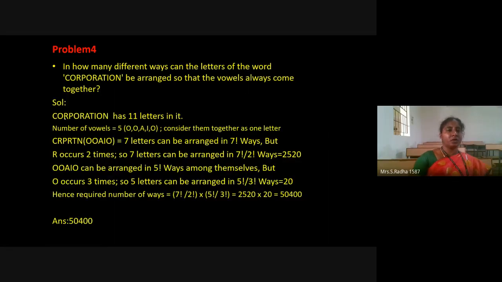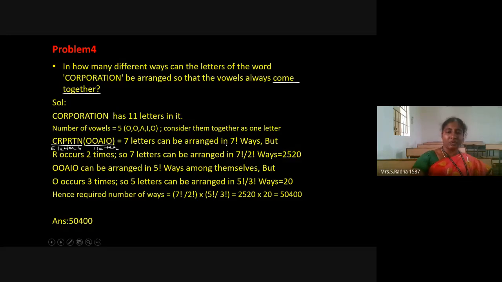If you see here, CORPORATION has 11 letters. If we separate the vowels, you can put them together either at the beginning or at the ending. So 5 letters are vowels, and the remaining 6 letters are consonants. We consider the complete vowels as 1 letter, and here we have 6 letters, because the condition is that vowels should come together. So totally 7 letters, and 7 factorial ways are possible.